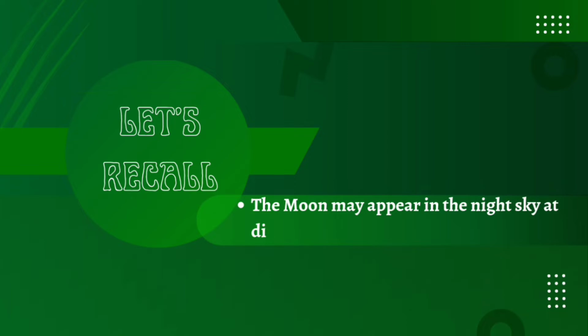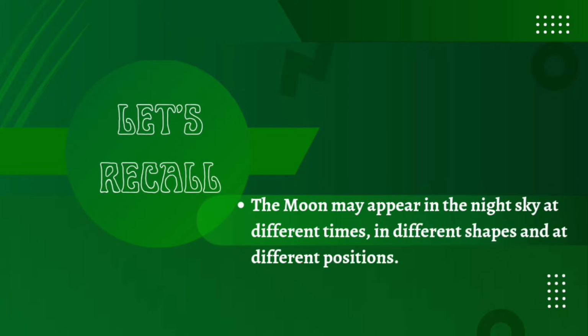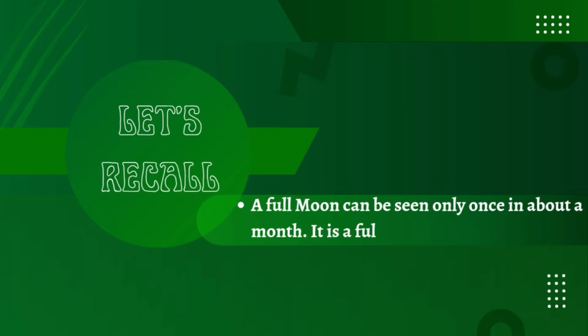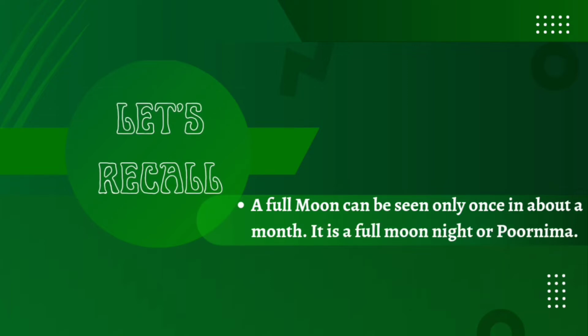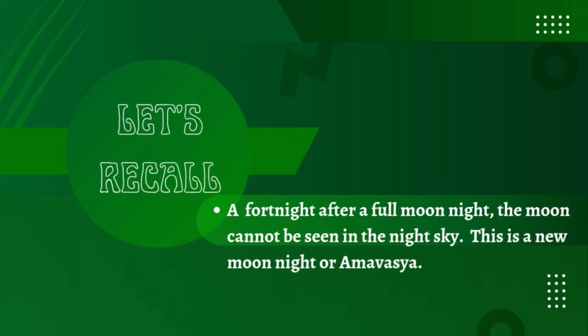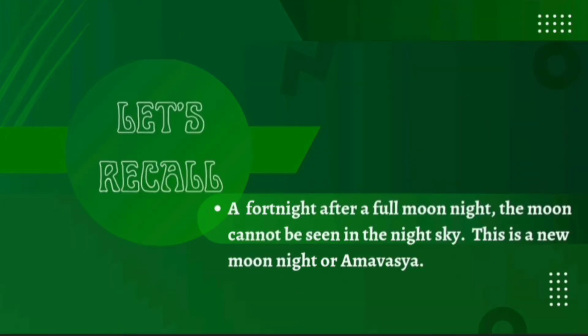The moon may appear in the night sky at different times in different shapes and at different positions. A full moon can be seen only once in about a month. It is a full moon night or Purnima. A fortnight after a full moon night, the moon cannot be seen in the night sky. This is a new moon night or Amavasya.